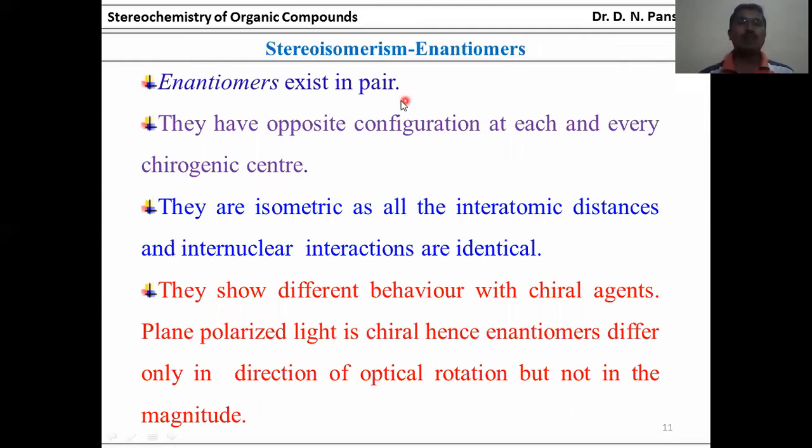Enantiomers exist in pairs. They have opposite configurations at each and every chirogenic center. They are isometric, as all the interatomic and internuclear distances are identical. They show different behavior with chiral agents. Plane polarized light is achiral, hence enantiomers differ only in the direction of optical rotation, but not in the magnitudes.